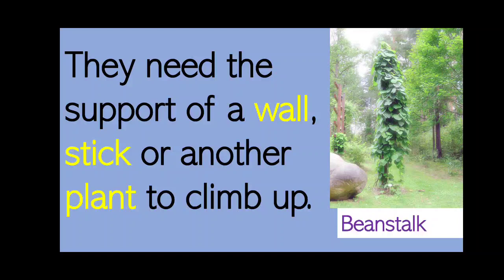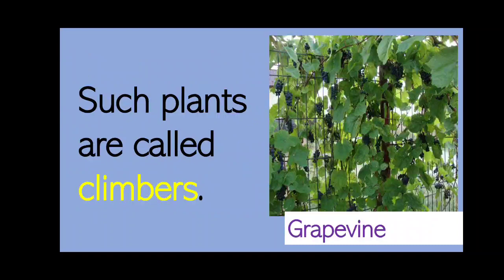Can you see the picture of a beanstalk? The climber has taken the support of a stick. Why, children? Because it has weak and thin stems and it cannot stand straight. Plants that cannot stand straight and need the support of a wall, stick or another plant, we call climbers.